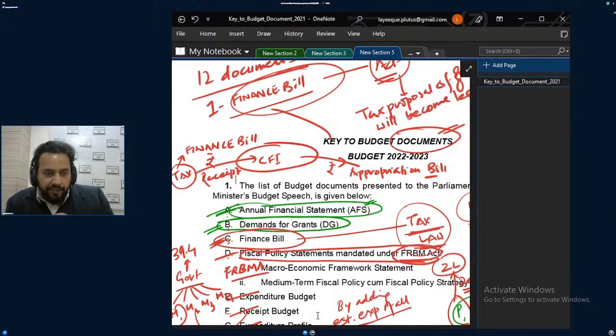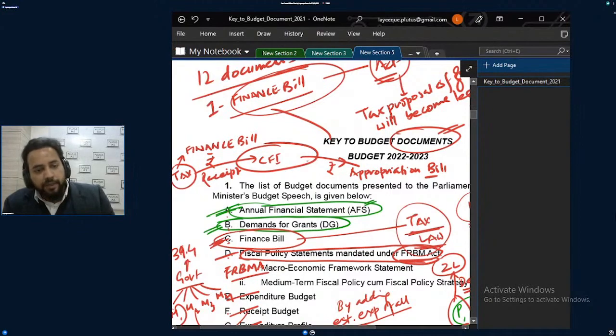Appropriation bill is a different thing. Appropriation of demand for grants is a different thing. What was demand for grants? Give me this much money. So will I give you this much money just like that, or will I pass a bill to give that money? You demanded, that's all right. But while giving you money, this bill will be passed. Any ministry has demanded, that's good. But when the government will be giving that much money to the ministry, then appropriation bill will be passed for that demand for grants. Got the point now?